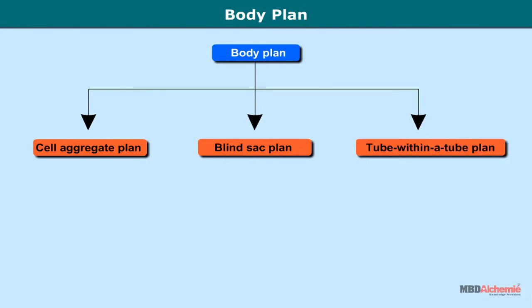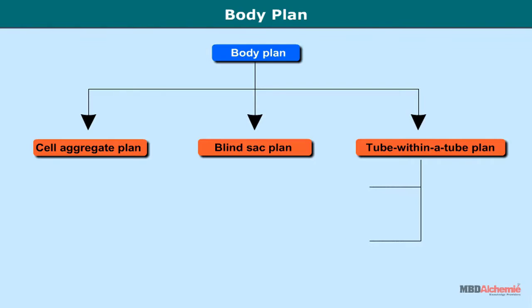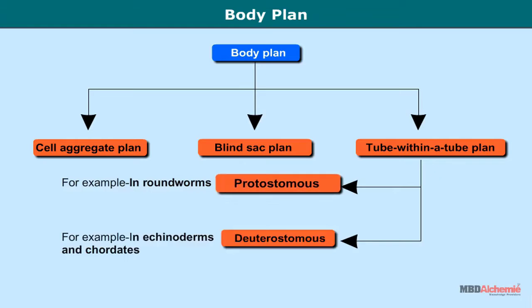Tube within a tube plan. In this, the multicellular animal has organ system organization and a complete alimentary canal having two separate openings, mouth for ingestion at the anterior end and anus or cloacal aperture for egestion at the posterior end. It is again of two types, protostomous and deuterostomous. Protostomous: the blastopore of the archenteron of the gastrula larva forms the mouth and is formed earlier than the anus, for example, in roundworms.